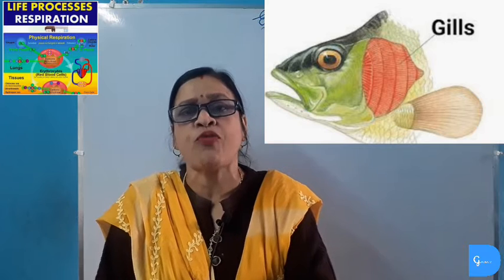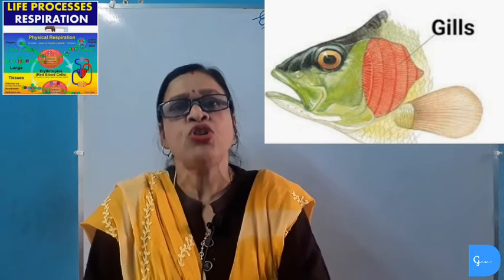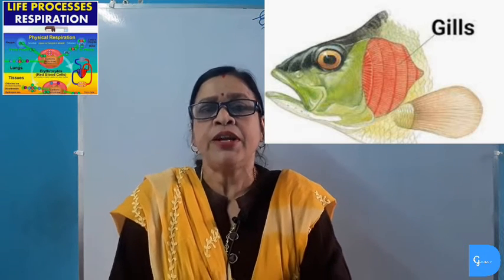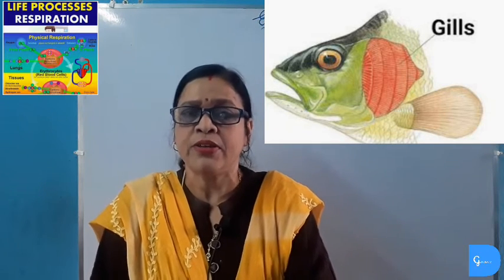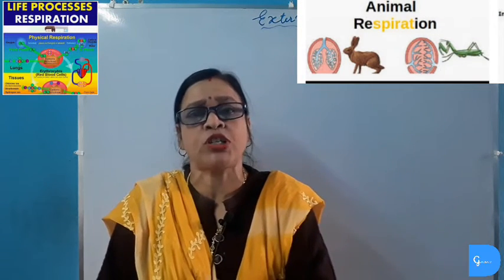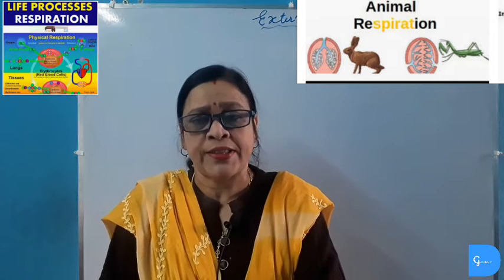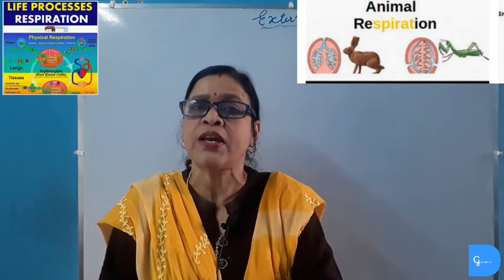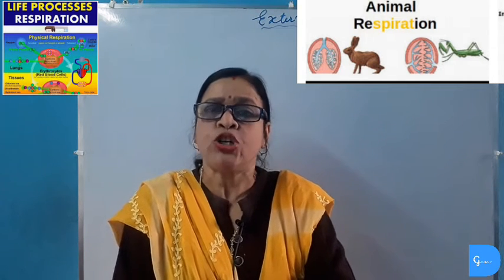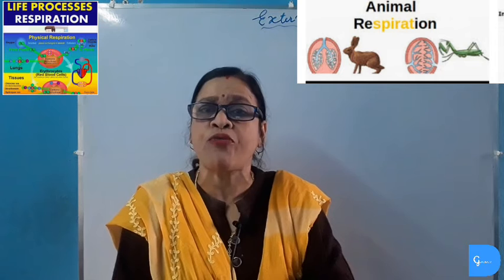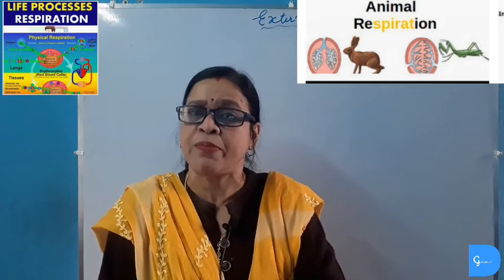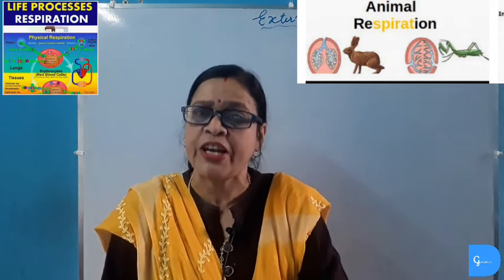But as the amount of oxygen dissolved in water is very small, the rate of respiration in aquatic animals is faster than that of terrestrial animals. Now we will study respiration in terrestrial animals. Terrestrial animals like reptiles, aves, mammals including human beings respire through a special respiratory organ called lungs, and this respiration which takes place through lungs is known as pulmonary respiration. In terrestrial animals, lungs are adapted to take the atmospheric oxygen, and the amount of oxygen in the atmosphere is abundant, so the rate of respiration in terrestrial animals is moderate as compared to that of the aquatic animals.